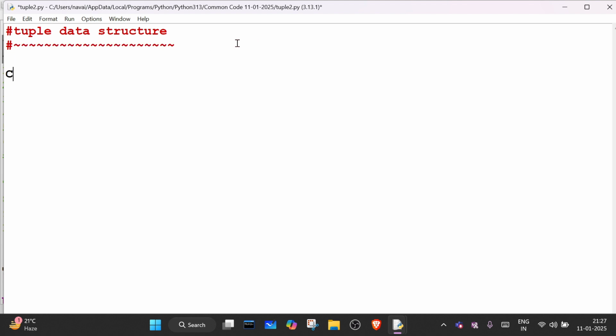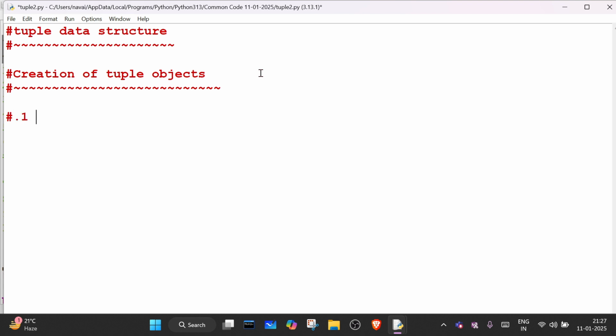Okay, so creation of tuple objects. How to create the tuple objects? We can create tuple objects, number one, using parenthesis. The second one is we can use the tuple function, as we use the list function. The third one is the eval function. We can also use the eval function to create a tuple.